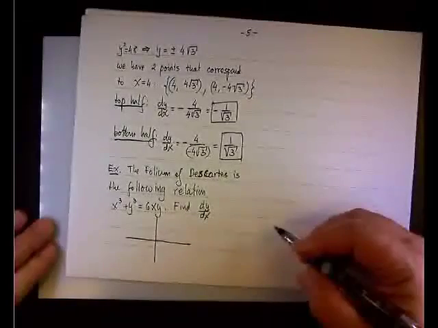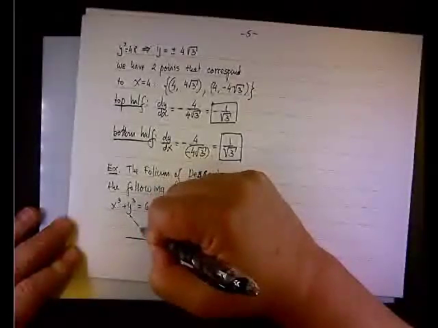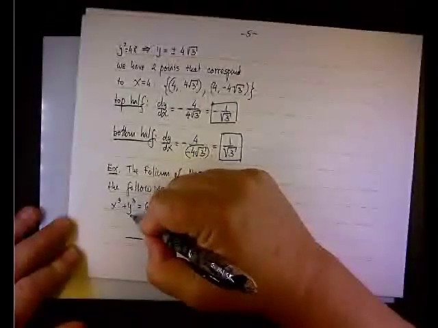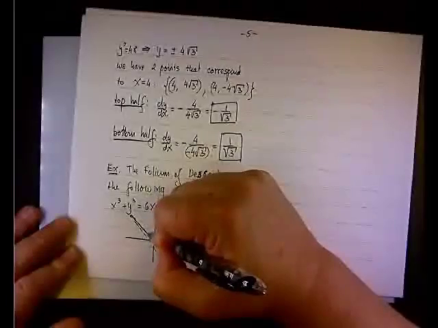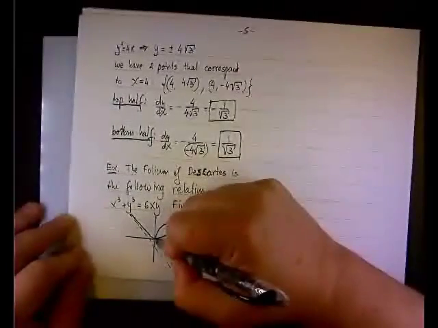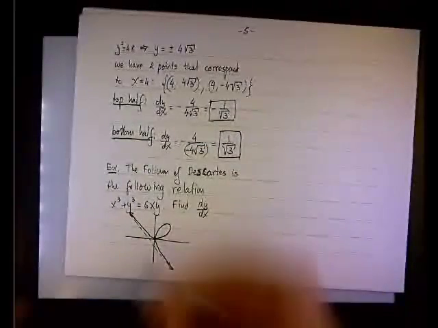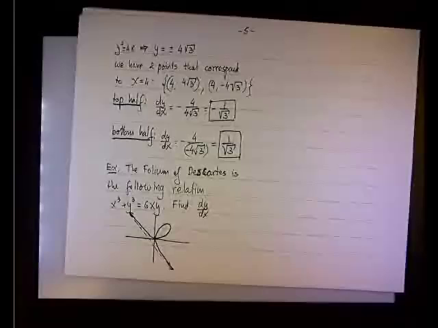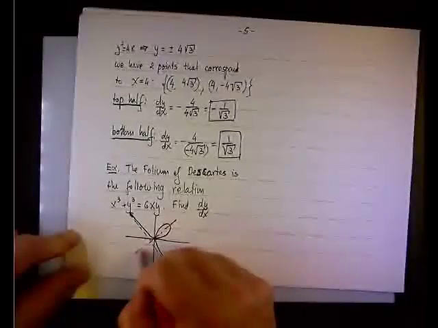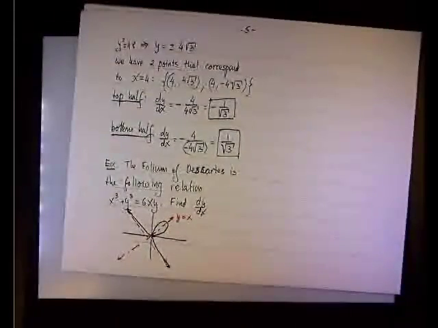It has a diagonal asymptote, not at the diagonal, a little bit below that. This will be the asymptote, and it comes from the asymptote like so, passes through the origin, loops around here and goes back like so. So it passes through the origin twice. The axis of symmetry is y equal x. This is the axis of symmetry of this leaf or folium. But this is the relation.